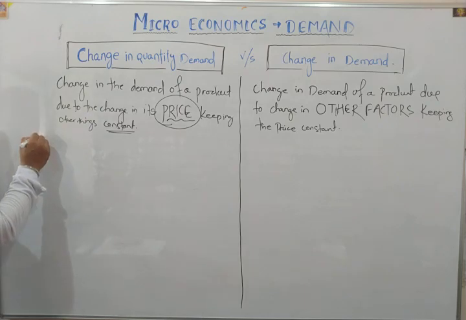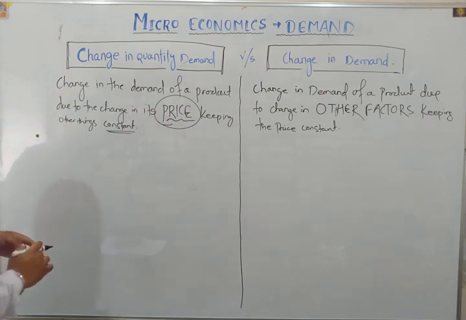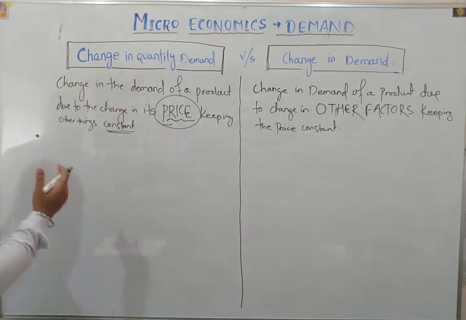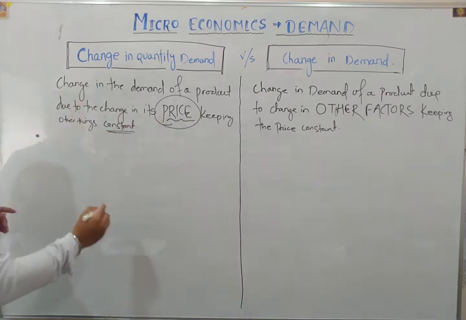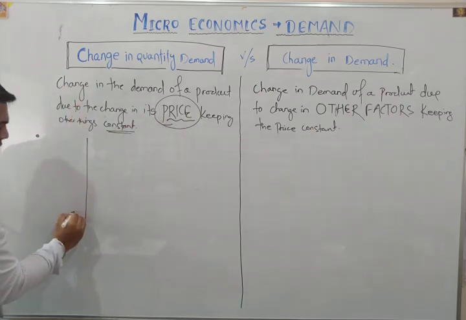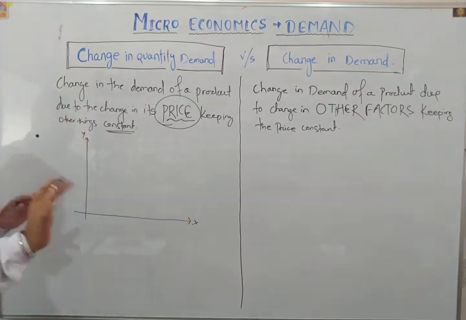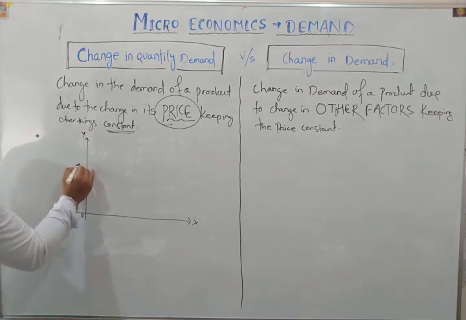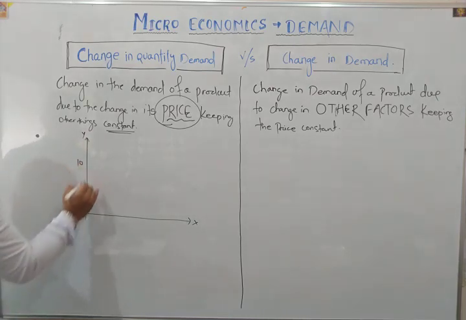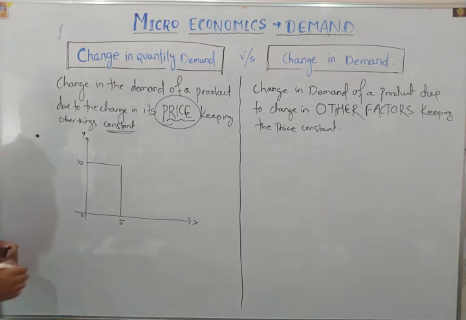Let's focus on what will be the change in the demand curve in this case and in the change in demand case. In change in quantity demand, as we have discussed, there will be a change in price only, keeping other things constant. So this is our x-axis, this is our y-axis. Let's say this is our origin. Let's say the price of the product previously was rupees 10 and the quantity was 5 units.